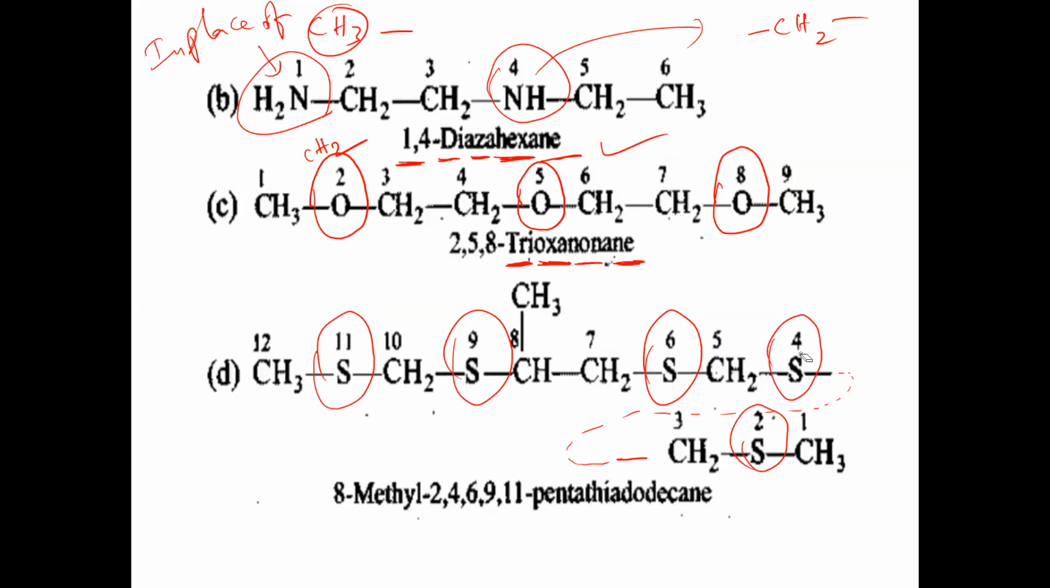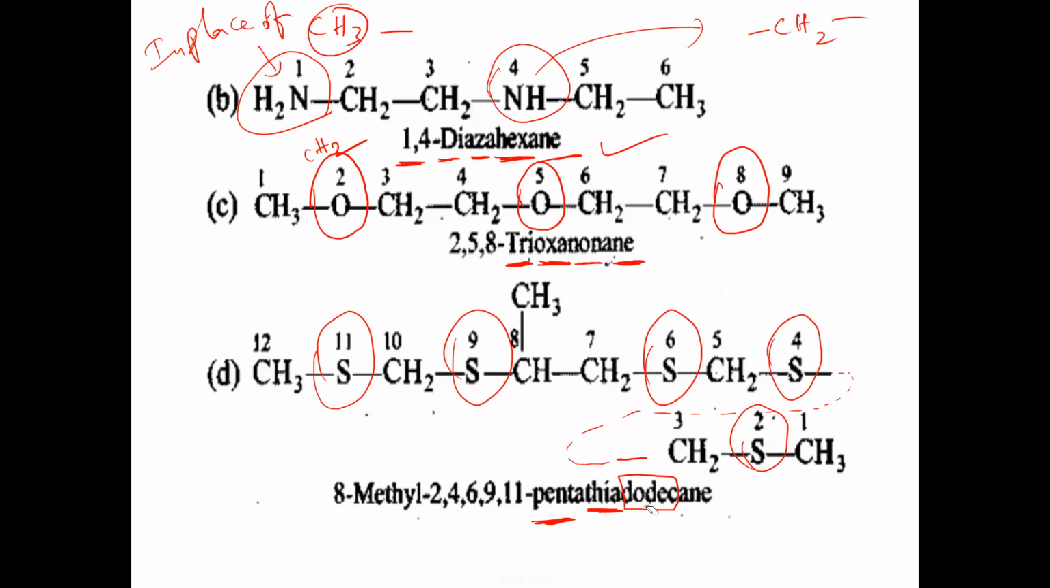Now positions you check here. Second position, fourth position, sixth position, ninth position, and 11th position. Sulfur, if it is there, what we have is the word thia. Thia means what? Sulfur. How many times? 1, 2, 3, 4, 5 times. So penta-thia. Is that clear, ma? And how many carbons totally? 12 carbons, 12 positions in the parent chain. In the parent compound, 12 carbons were there. In place of CH2, what substituted here? Sulfur. So here totally 12 positions we have taken. So 12 positions means dodec.